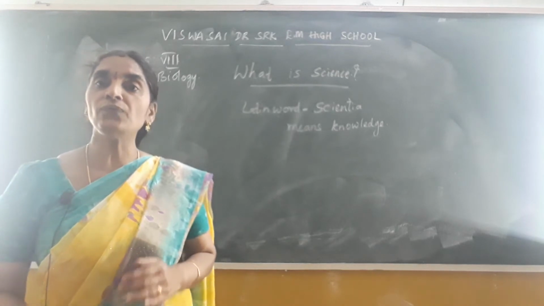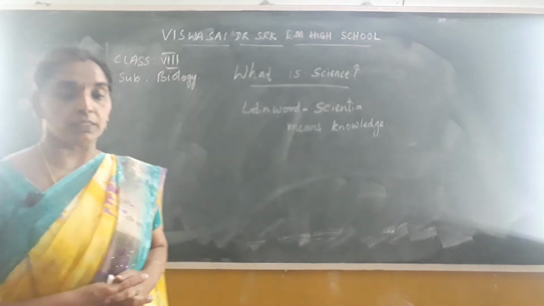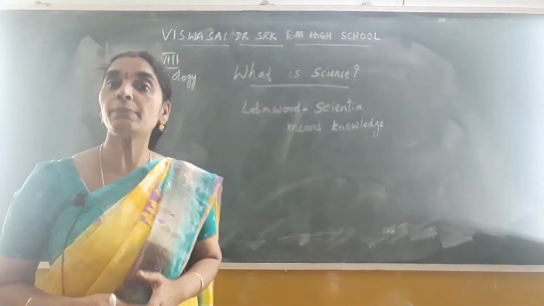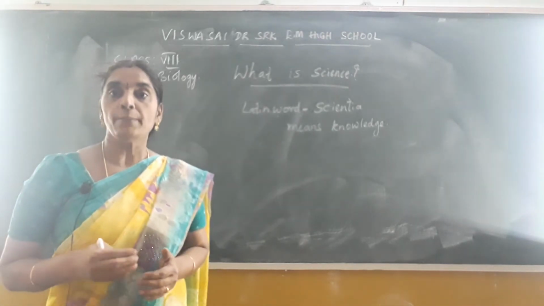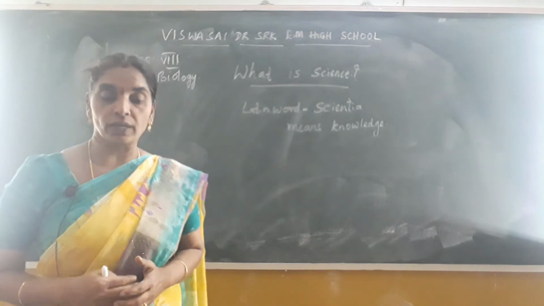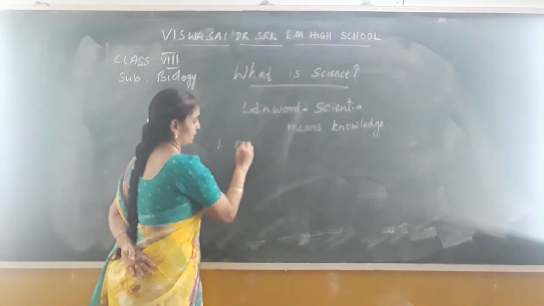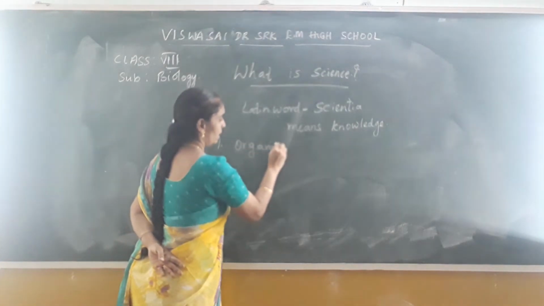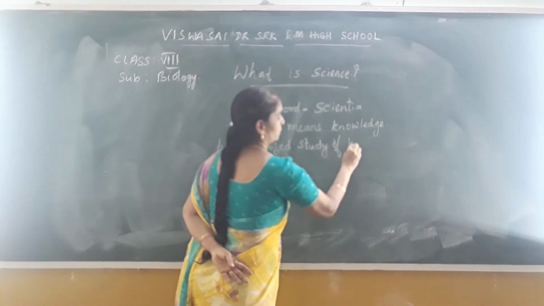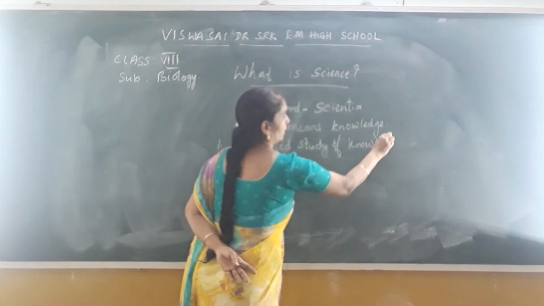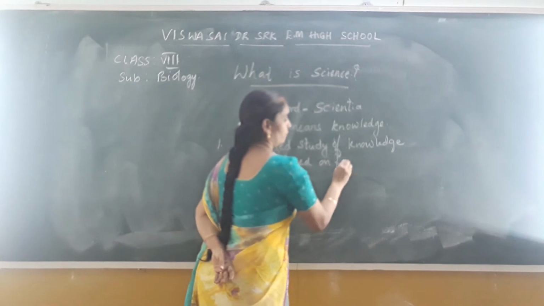Okay children, now we'll define science in different terminology. Science is an organized study, or a systematic study, we can say. It is an organized study of knowledge based on facts. Write down, children: what is science? It is an organized study of knowledge based on facts.